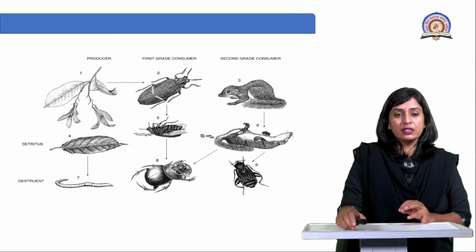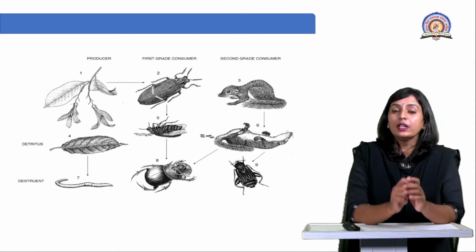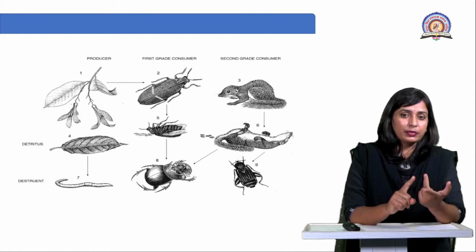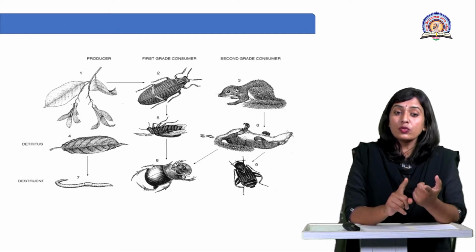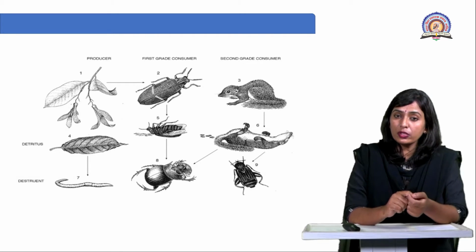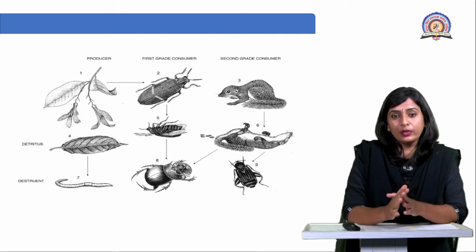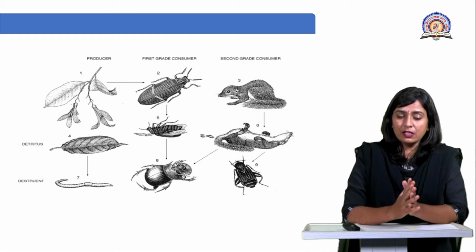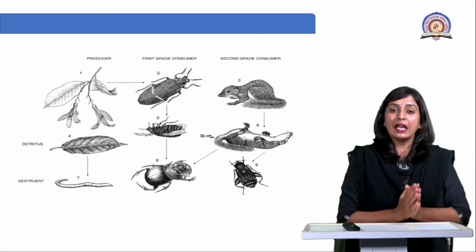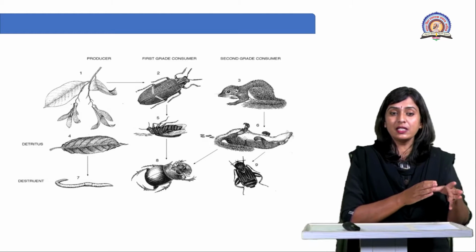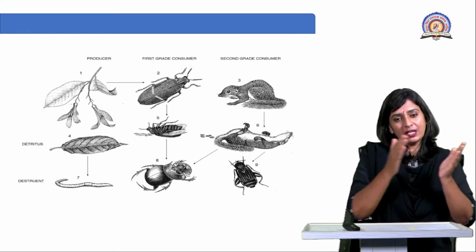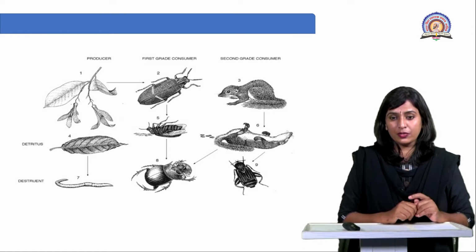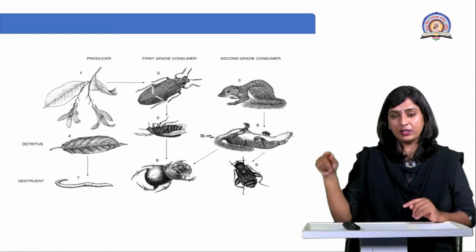Okay, so here in this diagram, dear students, you can see the producer plant is shown, right? The plant is nothing but a producer. So on that producer, who is going to feed? The primary consumers are going to feed. Insects and herbivore animals feed on the plants, right? So whatever organic energy is trapped in the form of plants or fruits is then transferred to the herbivores, the primary consumers. Like this, the energy is circulated in the ecosystem.